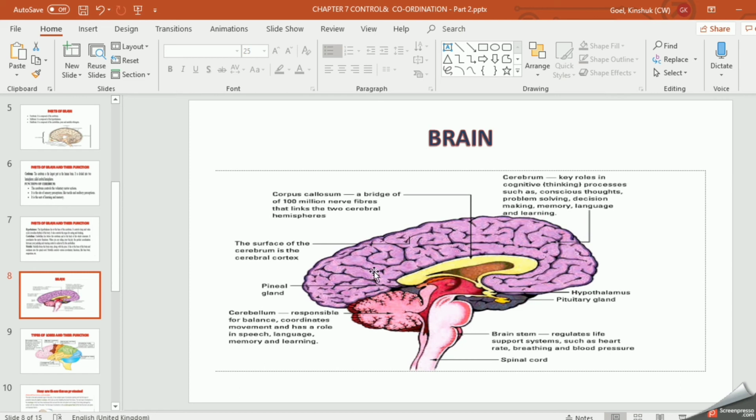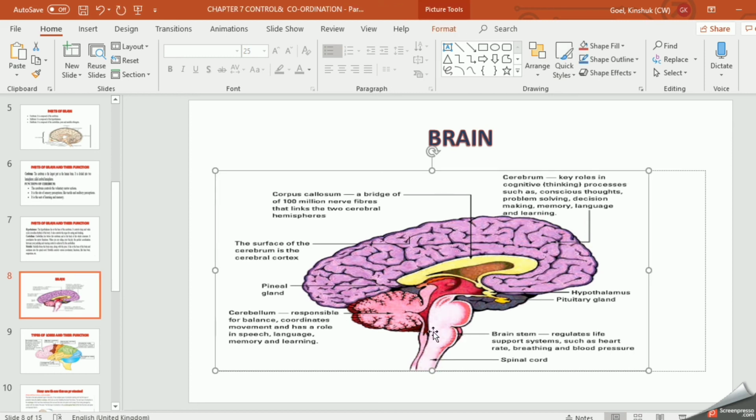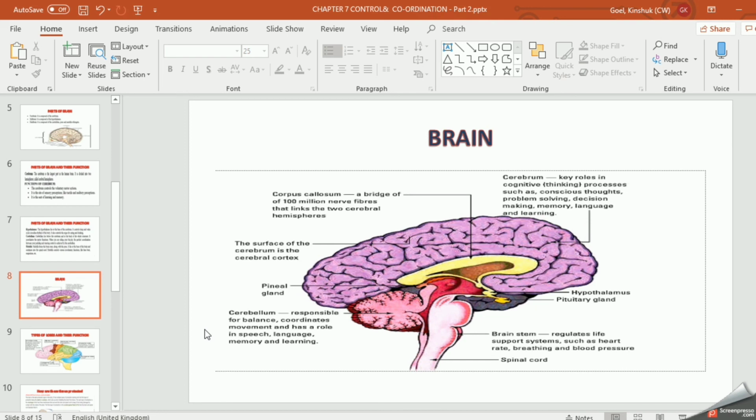Suppose you have some problem in the forebrain, some clotting in the forebrain, this can be corrected, it will take time, but it can be cured, right? But if the hind portion or mid portion is damaged, it will be a big problem, because it is balancing your body. Its main function is balancing your body, controlling your heartbeat and your breathing rate. So this part of the brain is very important.